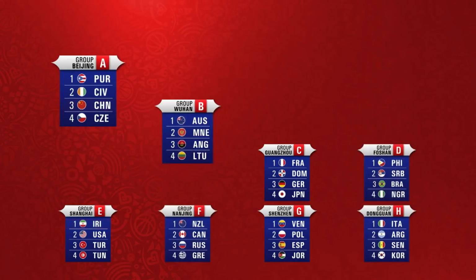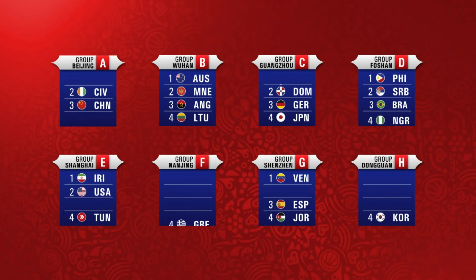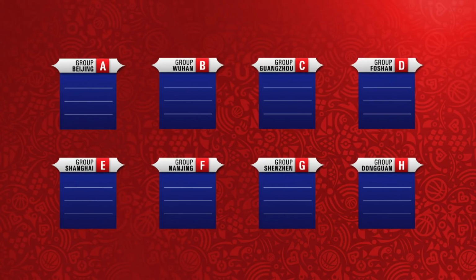The FIBA Basketball World Cup 2019 draw is complete when all teams have been drawn in each group with their group number and the order of games for the group phase has been determined.